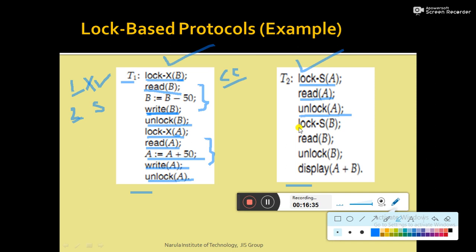Then T2 needs to lock data item B in shared mode, since it only needs to read, so that is why it's shared mode. Read B. Once the read operation is completed, release the lock with the help of unlock B, and then it displays. Display means it will display the content of A plus the content of B. So here both T1 and T2 are following the lock based protocol.